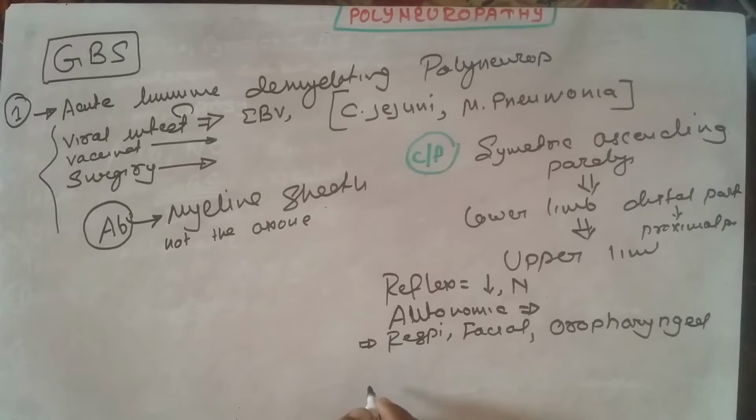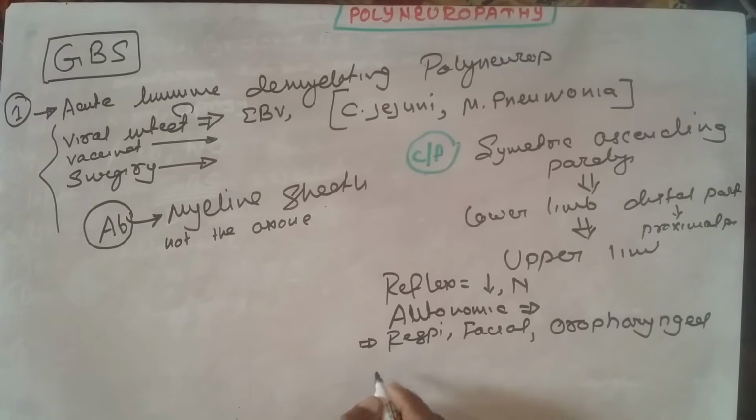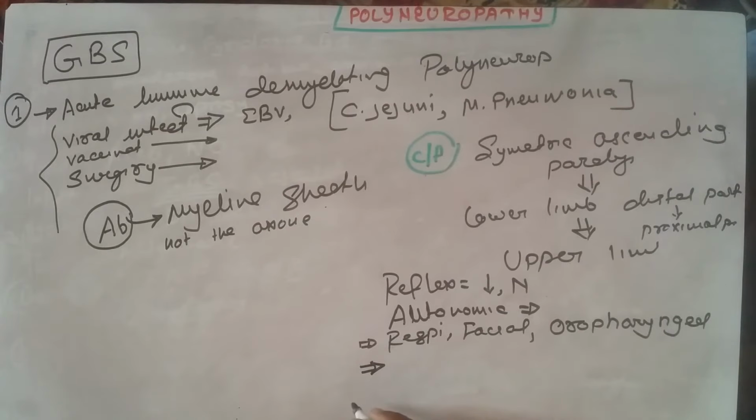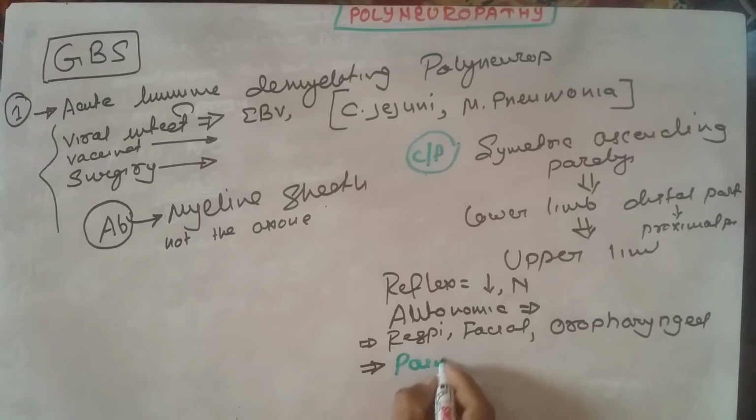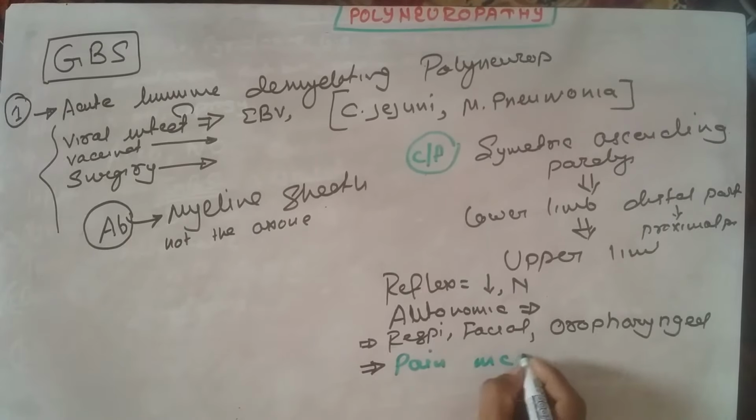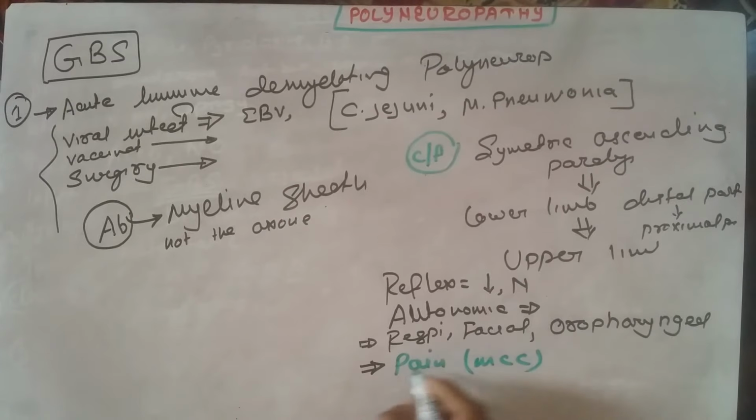But the most common presenting complaint for the patient in Guillain-Barré is pain in the back, hip and thigh. Look how vague the symptom is. This is the most common presenting complaint. Pain in the back area is the most common presenting complaint in the patient of Guillain-Barré.